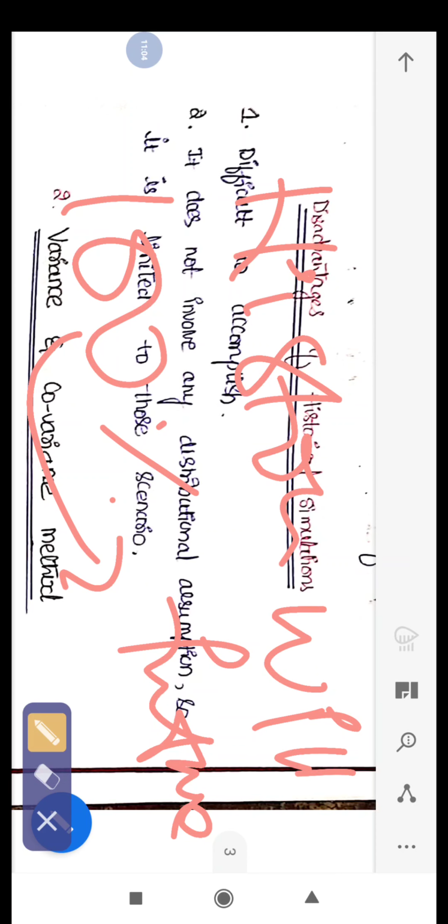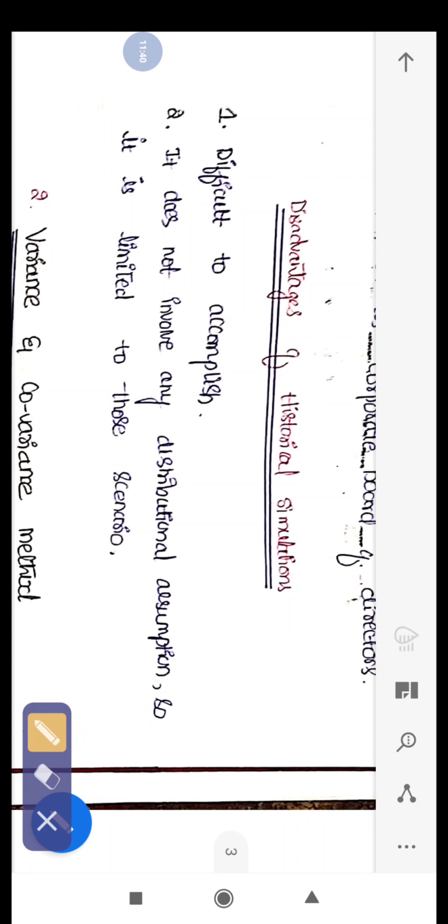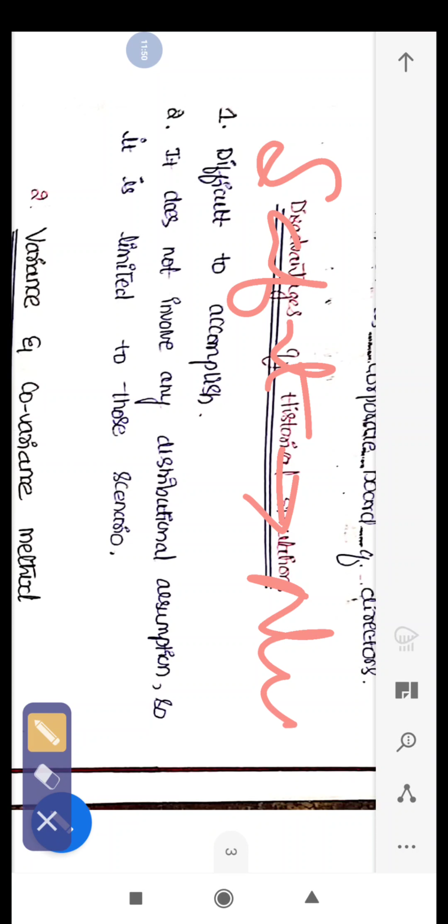So next, it does not involve any statistical assumptions. If you want your investors to feel they are in a safer zone, you must provide them data which is numerical.